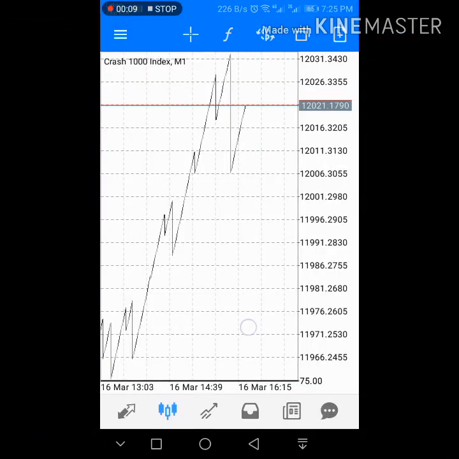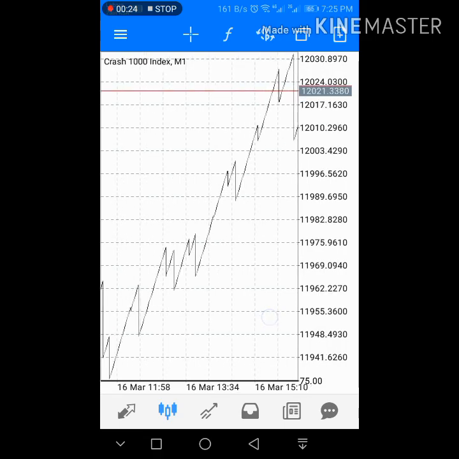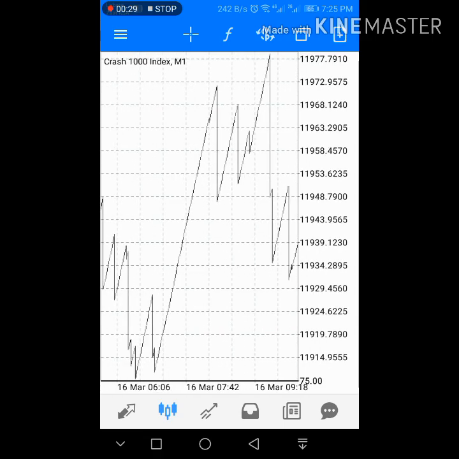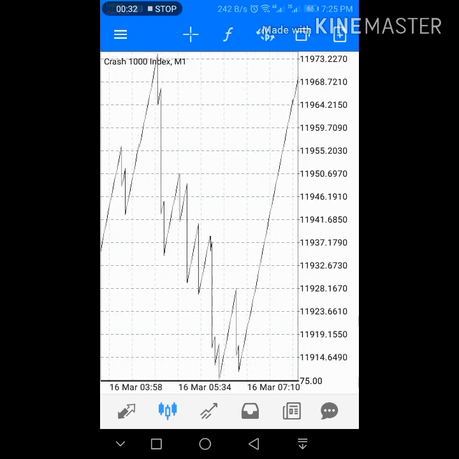Today I'm going to show you one more awesome trading strategy about Crash 1000 scalping and Boom 1000 scalping, and Crash 500 and Boom 500 index. How we scalp that Crash buy and that Boom sell. This is a very awesome, easy and accurate trading strategy. Once you follow all the rules and instructions, you will really make more and awesome profit.